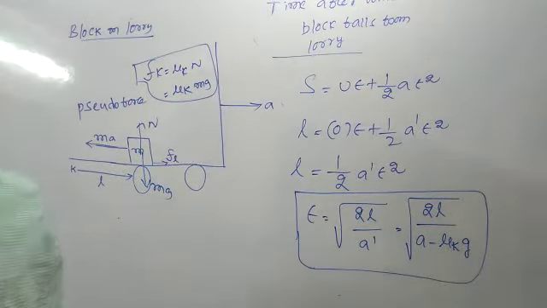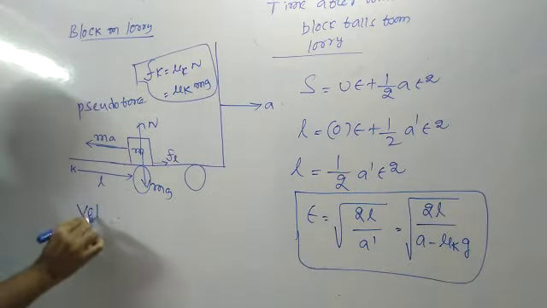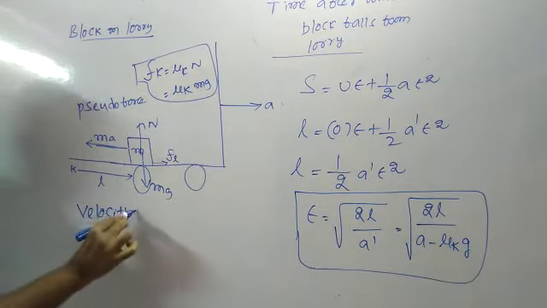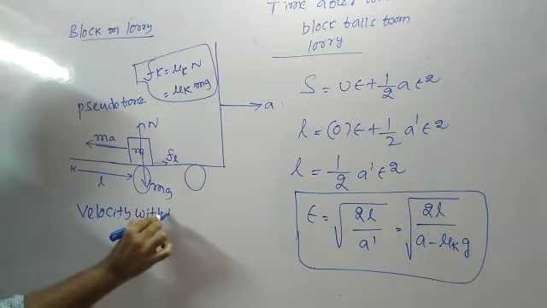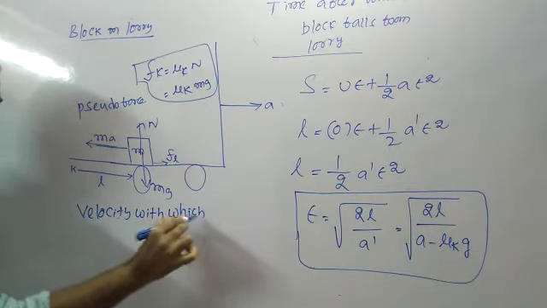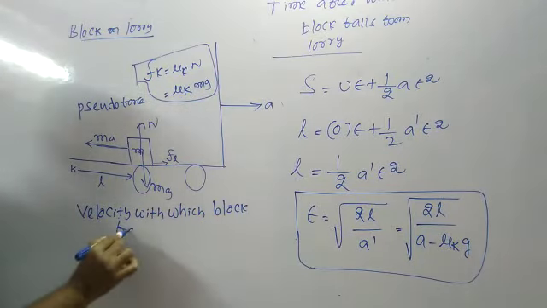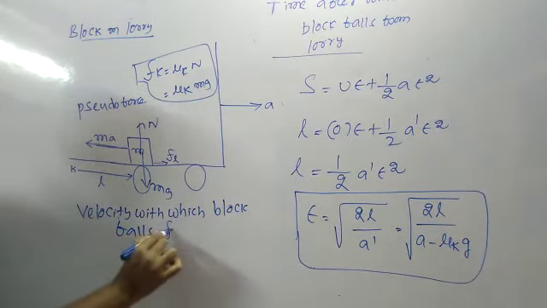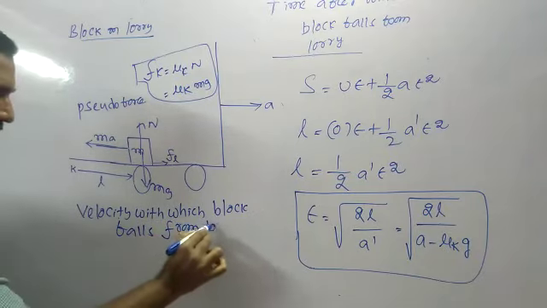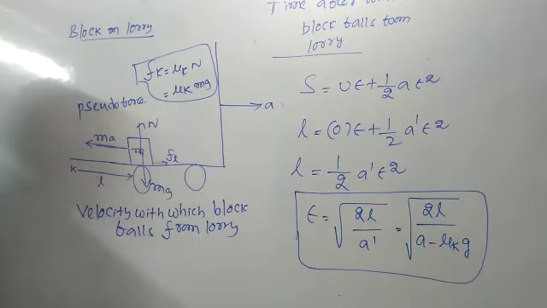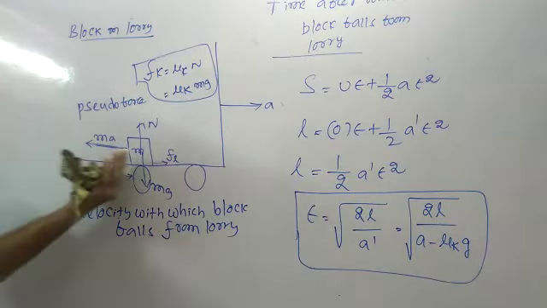In the same concept, with what velocity does the block leave the lorry? The velocity with which the block falls from the lorry.